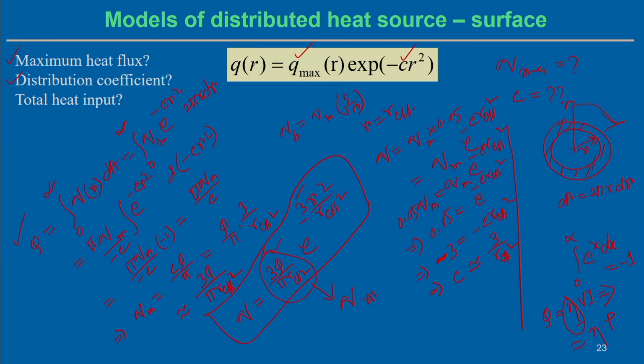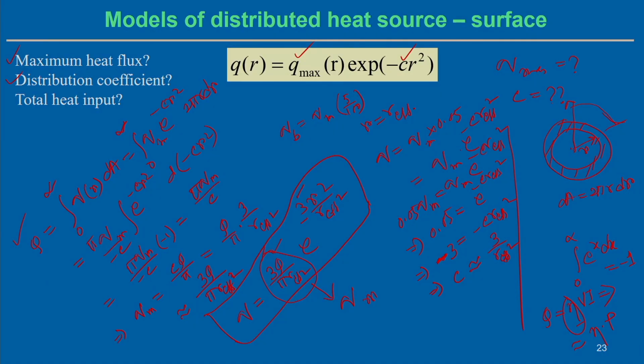Similarly, if you want to estimate the total heat input in case of the volumetric heat, if you know the expression of the volumetric heat flux density distribution, then from there if we integrate over the volume, you will be able to find out the value of the total heat input to this substrate. That total heat input must be equal to, or can be linked with, the other process parameters in a welding process.